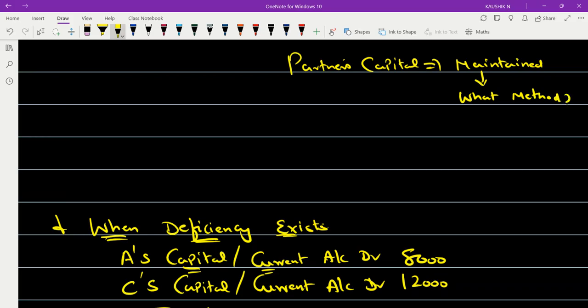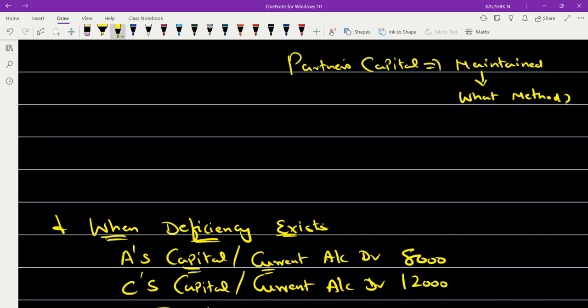Okay, that you should understand. So you have to read the question and come to a conclusion: in which method are the partners' capital accounts maintained? Okay, what method is followed? Are they following the fixed capital method or the fluctuating capital method?